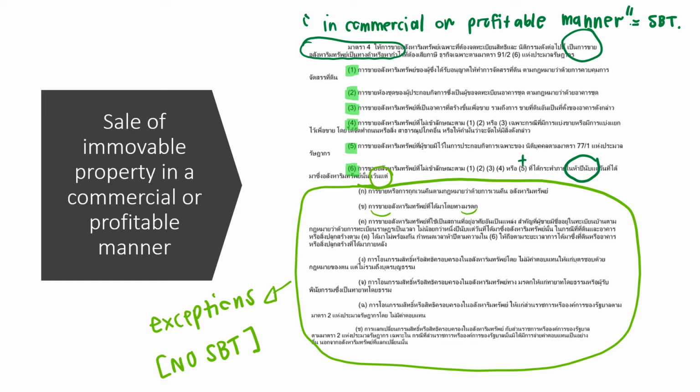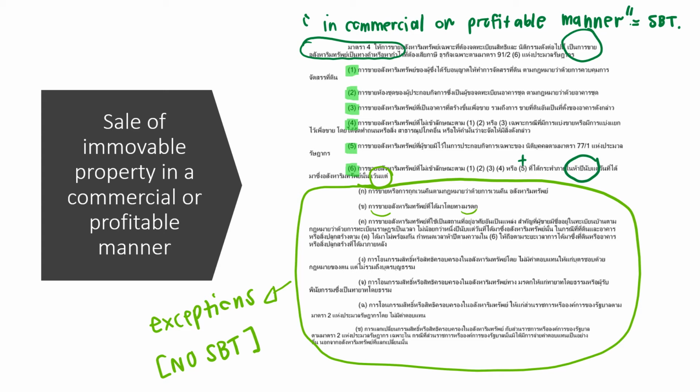You can see that Article 4 of the royal decree provides a definition of in commercial or profitable manner. In this case, you need to pay specific business tax. However, this royal decree also provides an exception. You can see in this presentation if you qualify under the exception.